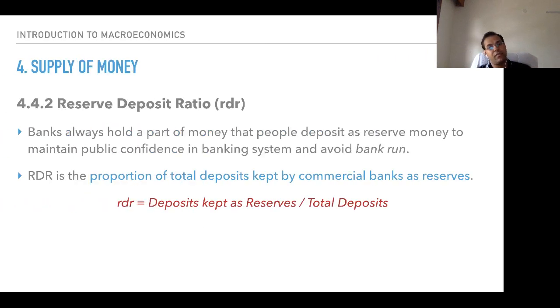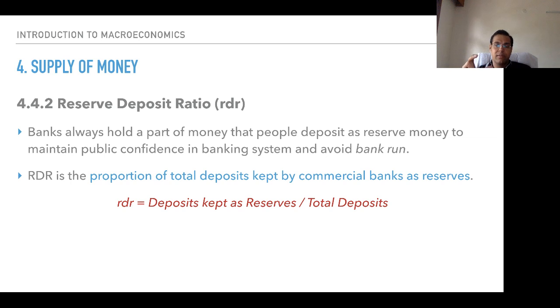Second is the reserve deposit ratio, RDR. It is the proportion of total deposits kept by the banks that is held as reserves. The reserves are CRR and SLR. Primarily, these two are reserves for every commercial bank. Roughly, as we speak in 2019, it is a little less than 25%.